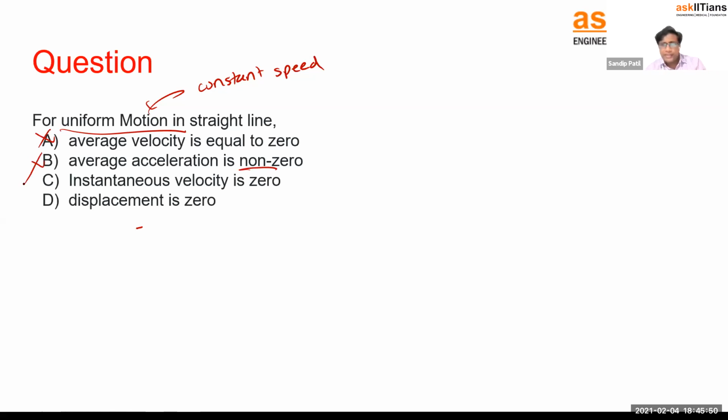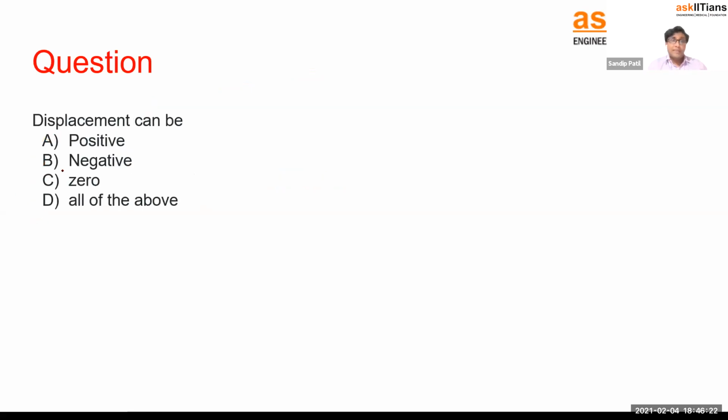Then instantaneous velocity is 0. Instantaneous velocity is also not 0, since the speedometer is showing a value. Displacement is 0? This is also wrong actually. So we have to change one option. Let's change this one to non-zero: instantaneous velocity is non-zero. Then we can say yes, option C is correct. Good. Then displacement can have positive, negative, or 0 values. Yes, it can have all the values. It is a very simple theoretical question.